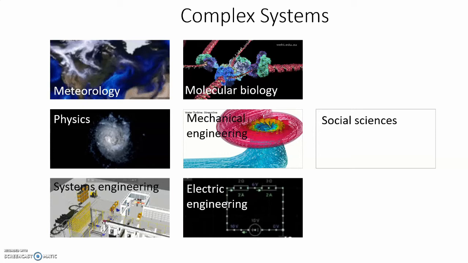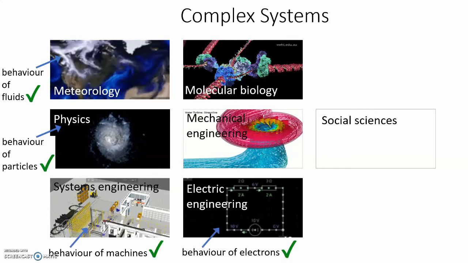the other fields. I believe the reason for this difference in popularity is because we know the exact behavior of fluids, particles, machines, and electrons, but we do not know the exact behavior of humans, and we thus can't make very accurate simulations of them.